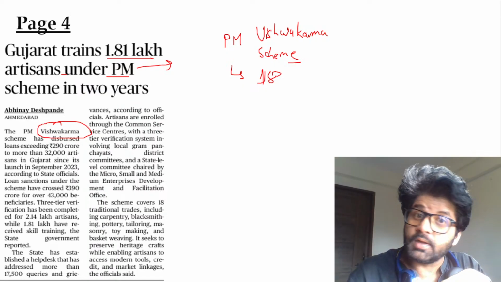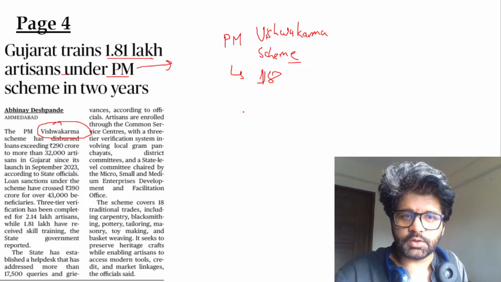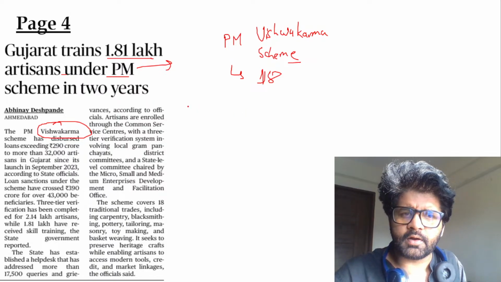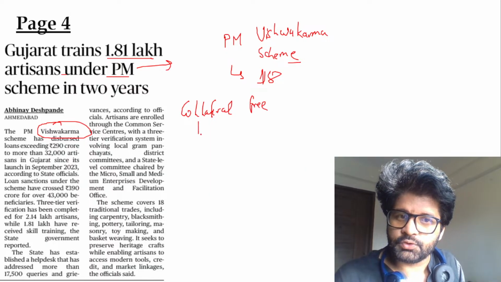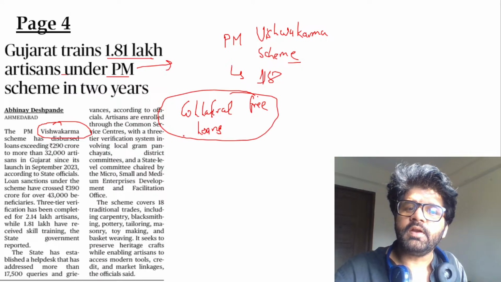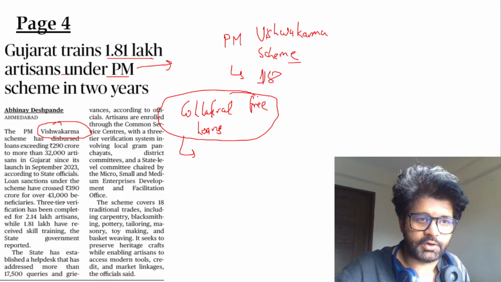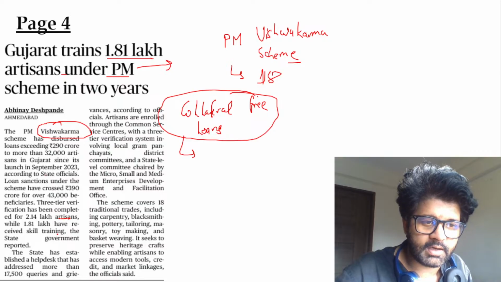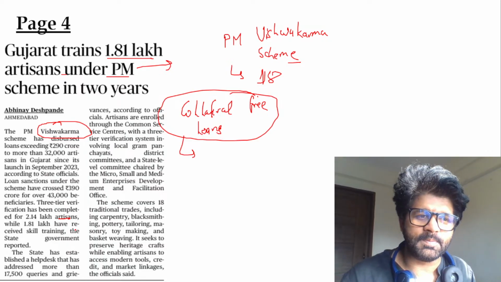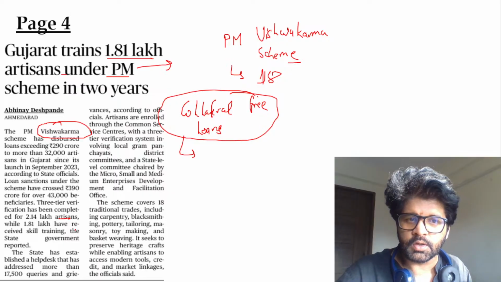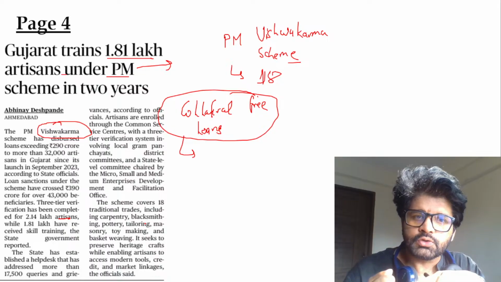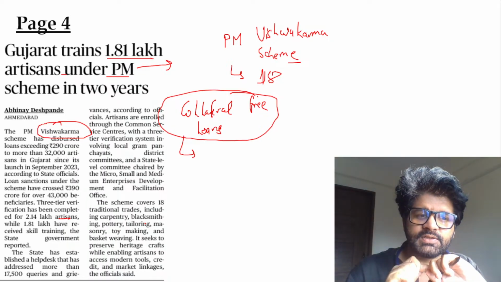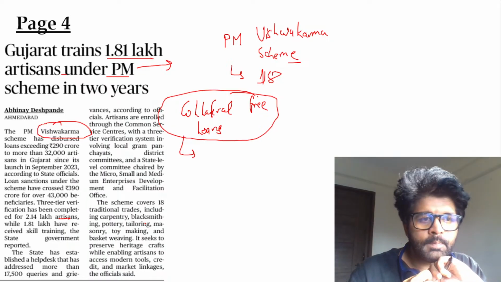So there are certain terms. What are those terms? Here you are getting collateral free loans. Please understand these terms. When I used to prepare, I always used to mug it up. I did not have conceptual clarity. I have it now. So collateral free loans means what? When you're talking about the PM Vishwakarma scheme, we are talking about artisans. These are very vulnerable people, not very wealthy people. Maybe they don't have enough land. So banks will give them collateral free loans under the PM Vishwakarma scheme.